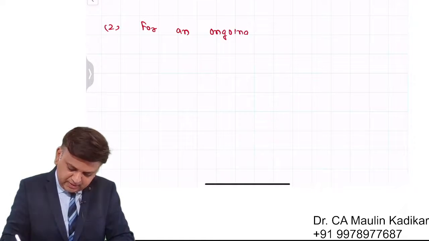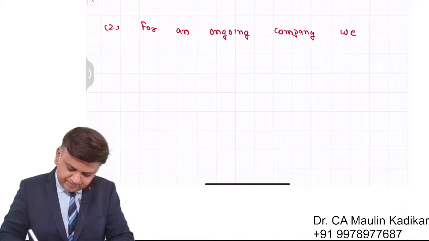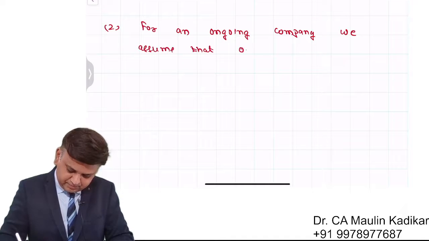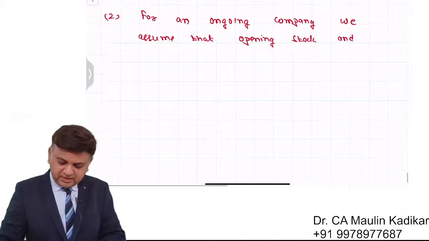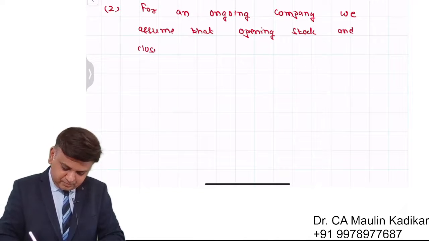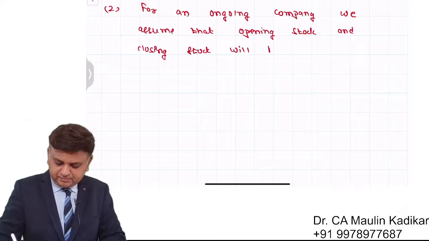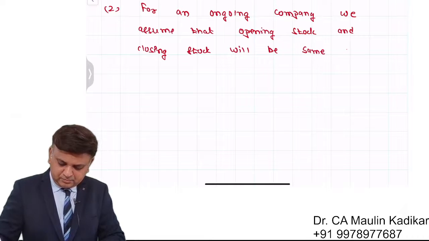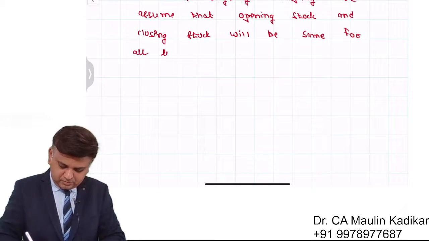For an ongoing company, we assume that opening stock and closing stock will be same, for all types of stock.